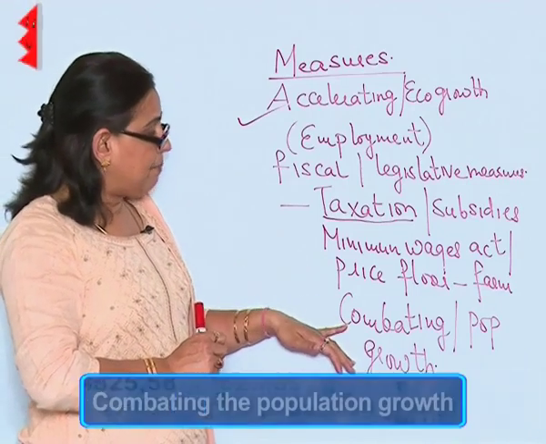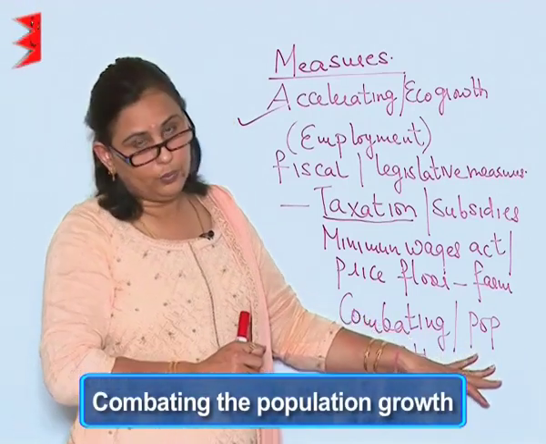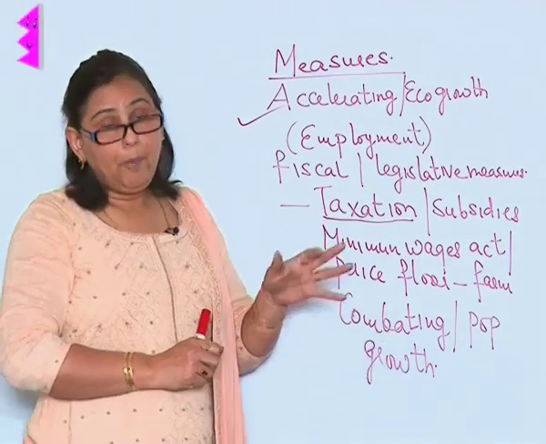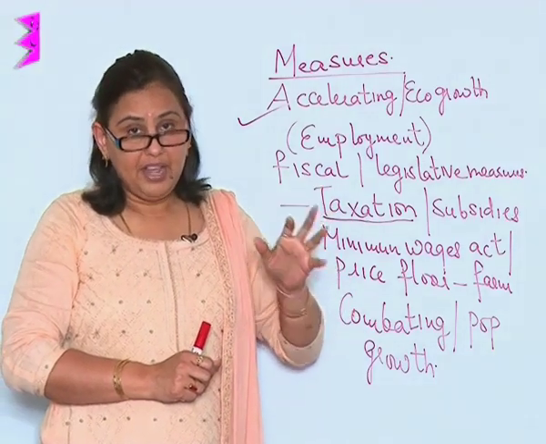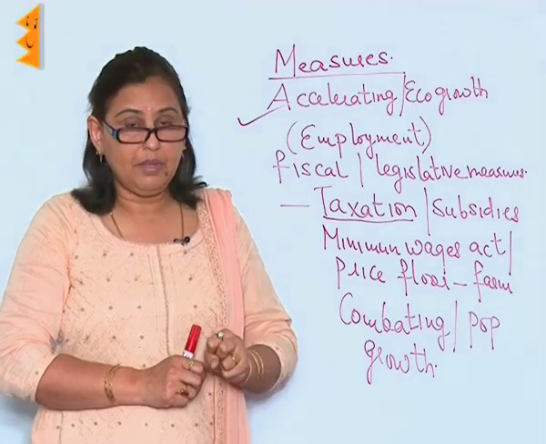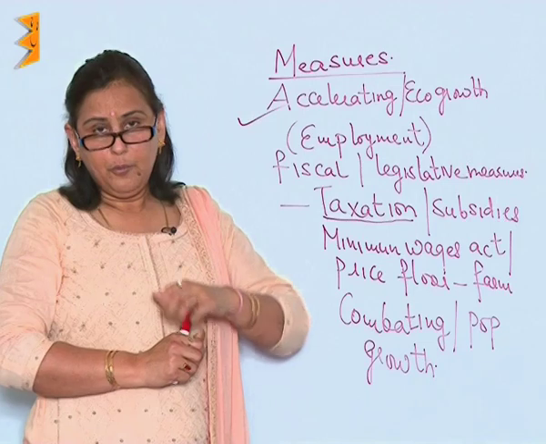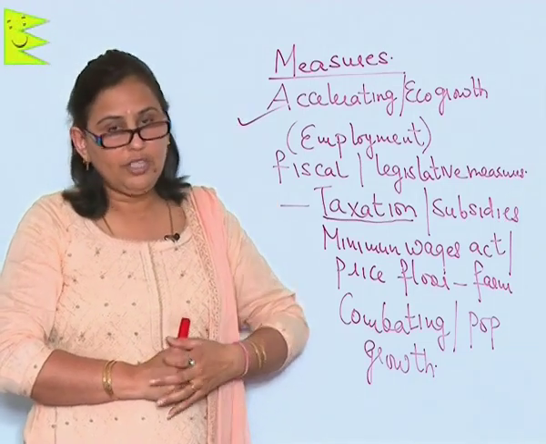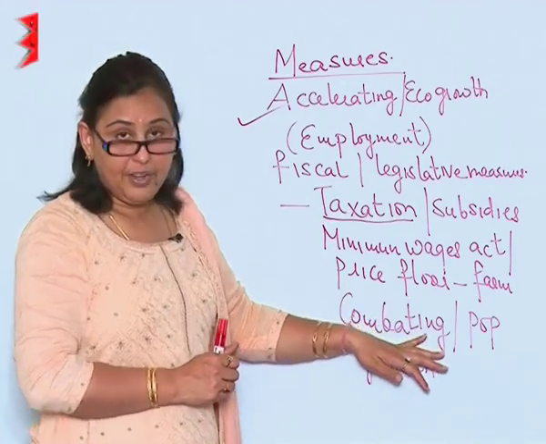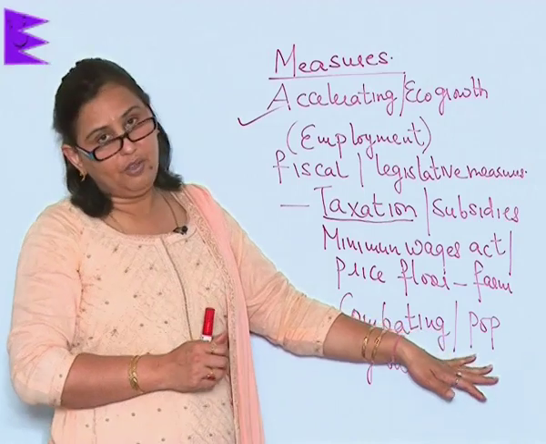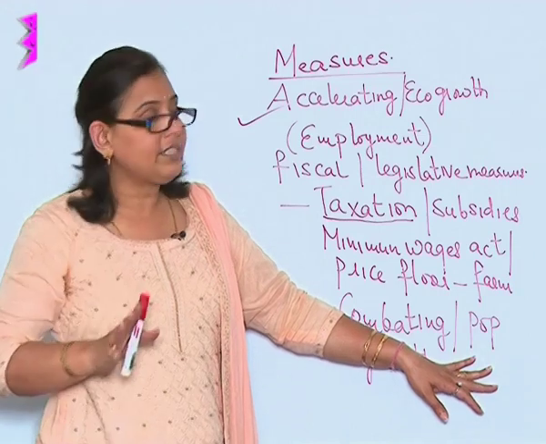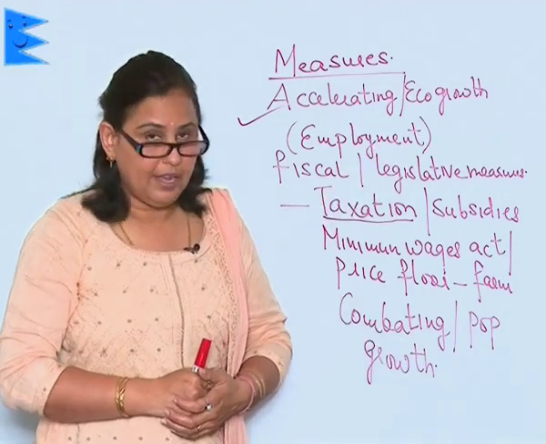Next would be combating the population growth. We had seen in the courses also that population is in fact a very deadly thing which is responsible for the rise in poverty, which kills all other measures which we adopt. Thus, first of all, if we are able to control the population of the country, that would be the best measure that we can enforce in eradicating poverty in the country.